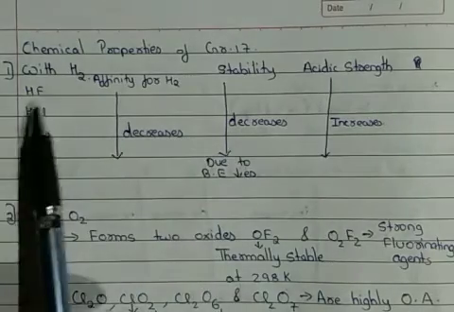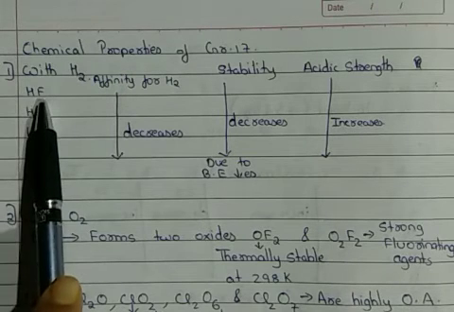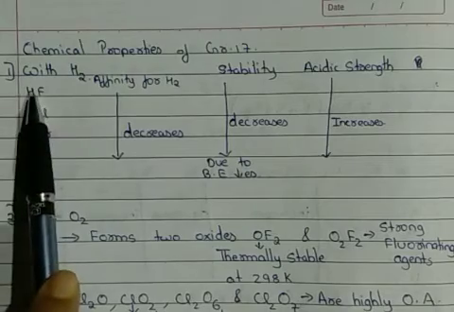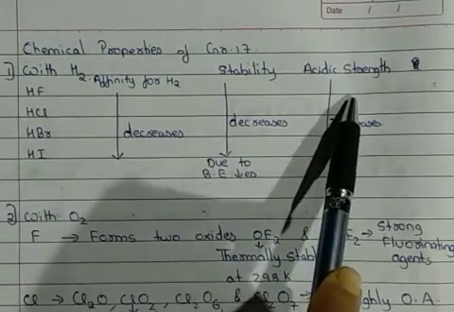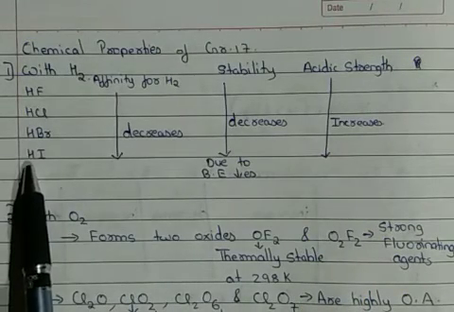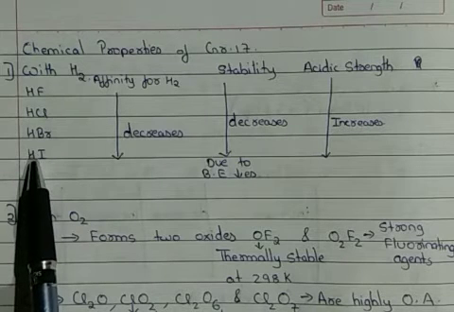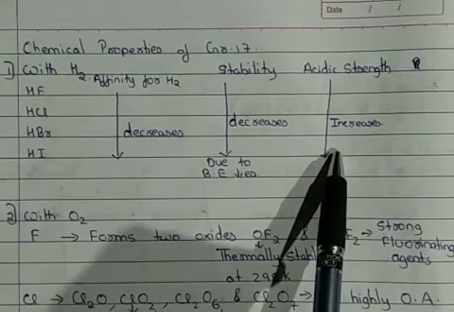Again, the reason is that in HF there is strong hydrogen bonding, due to which its bond enthalpy will be very high. As its bond enthalpy is very high, its stability will be very high, and because of that its acidic strength will be very less. If we go down the group, their bond enthalpy goes on decreasing. Because of the decrease in bond enthalpy, their stability also decreases. They can give away that H plus very easily, so the acidic strength will go on increasing.